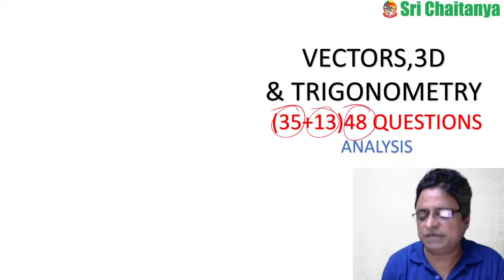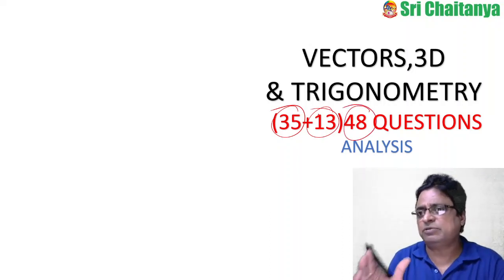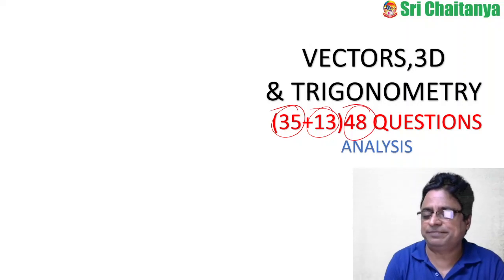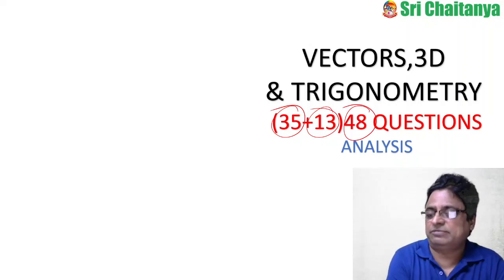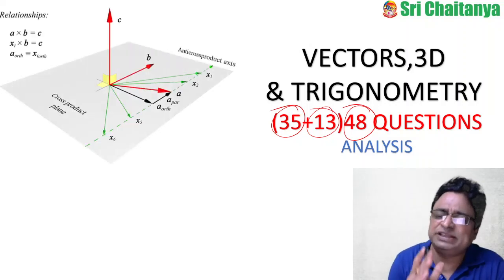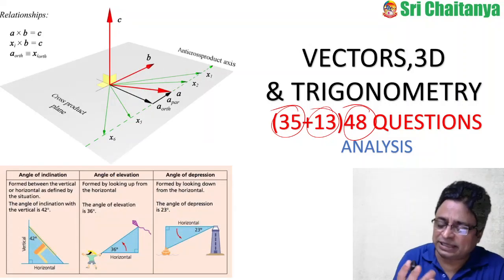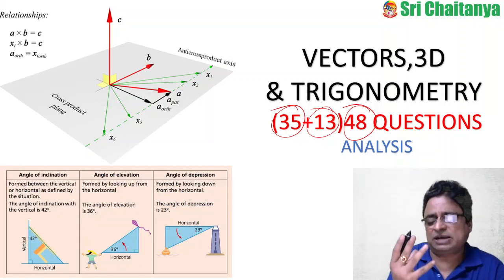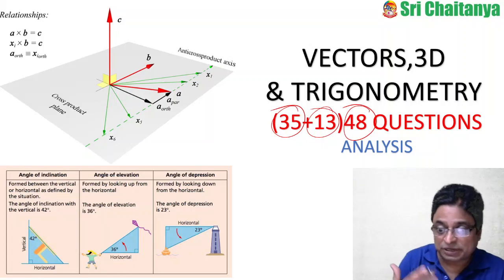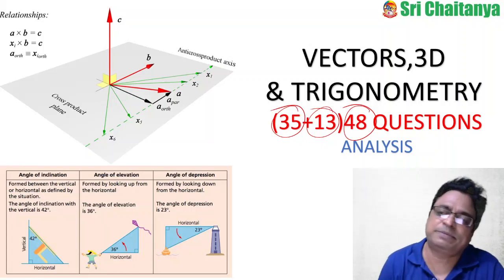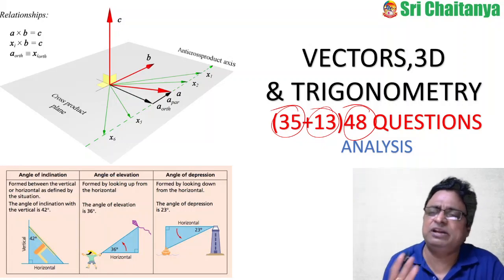In total, 48 questions. How many come under which topic and subtopic is very useful for you, because with that knowledge you can get an idea of the mindset of the paper setter, and based on that you can change your orientation and preparation.